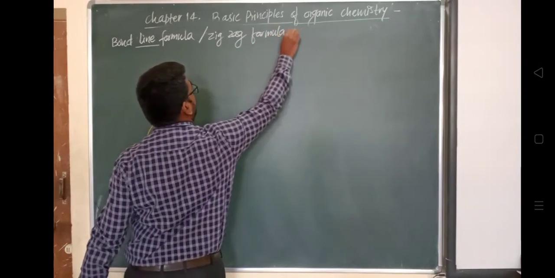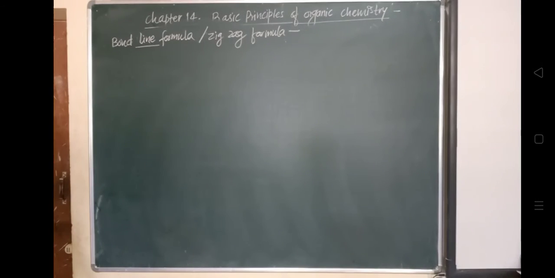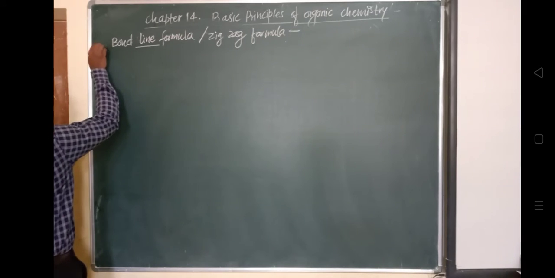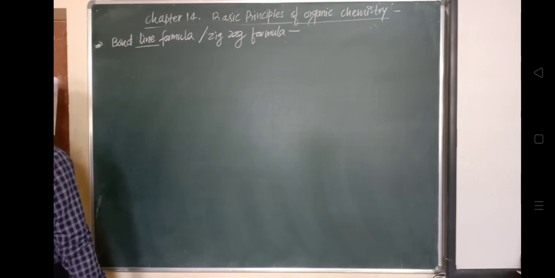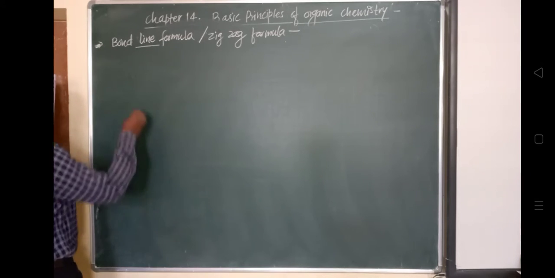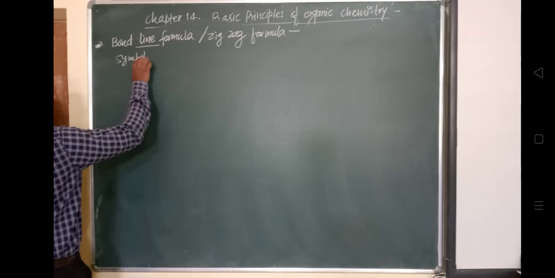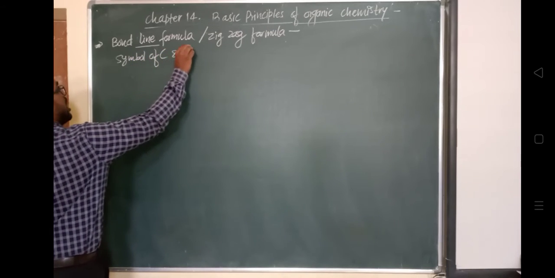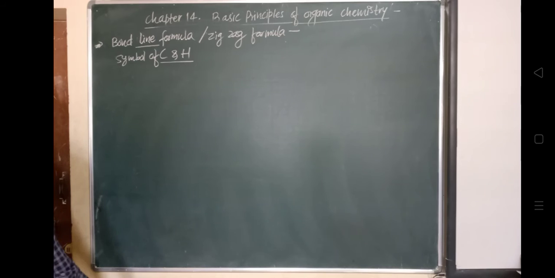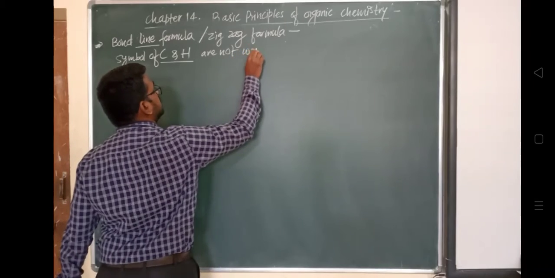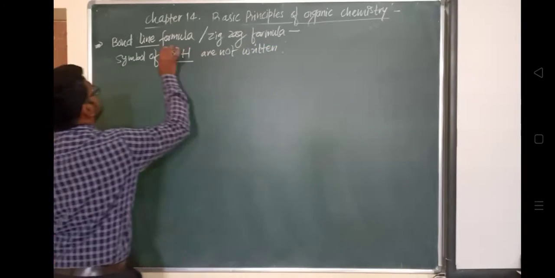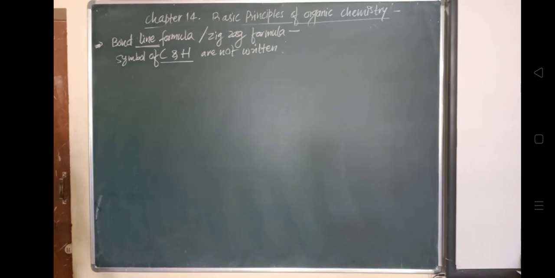So in this representation of a molecule, symbols of carbon and hydrogen atoms are not written. This is very important. So for this bond line formula or zigzag formula representation, the symbols of carbon and hydrogen atoms are not written, just as I said earlier. That's why they are represented by a simple line. So what is the meaning of that line? We'll see. The lines represent carbon-carbon bonds.